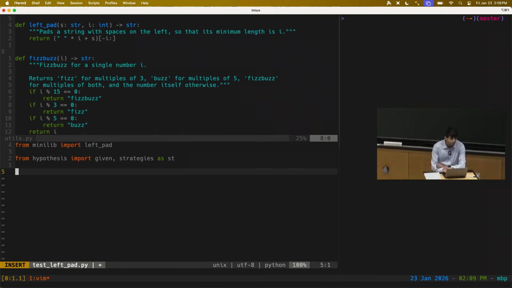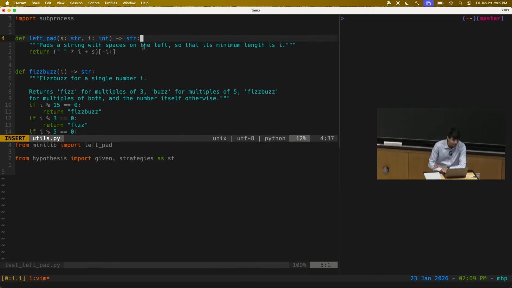Can anybody tell me, what's a mathematical property that this left pad function should have? And think with your math hat on. I want a statement of the form, for all strings and for all integers, property.